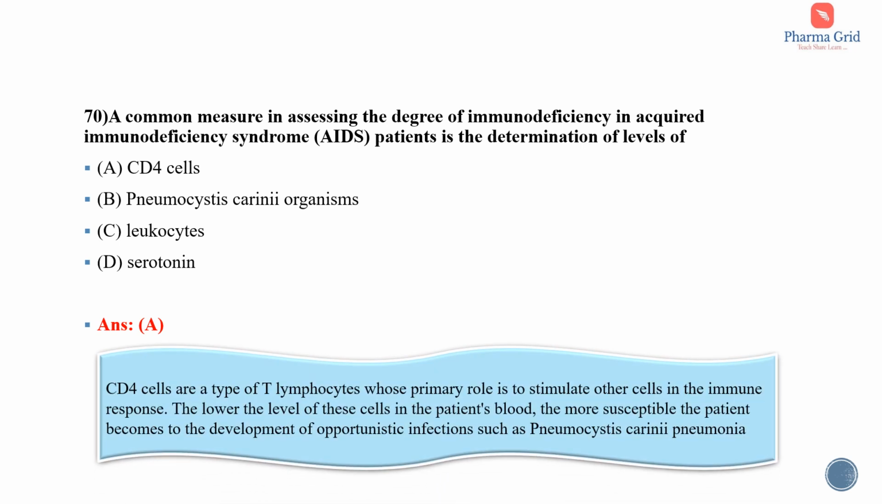The CD4 cells are a type of T lymphocytes whose primary role is to stimulate other cells in the immune response. The lower the level of these cells in the patient's blood, the more susceptible the patient becomes to the development of opportunistic infections such as Pneumocystis carinii pneumonia.